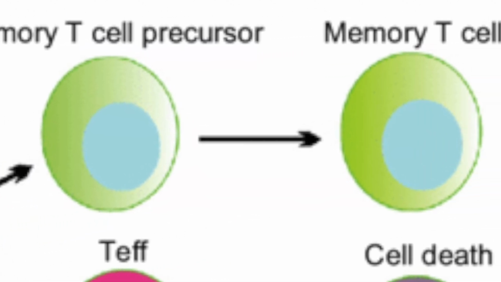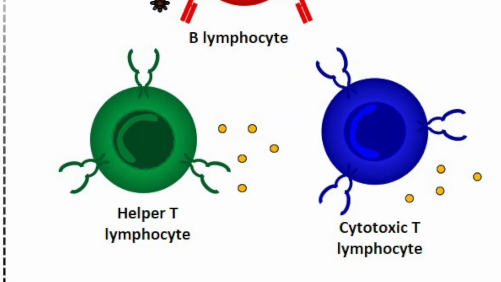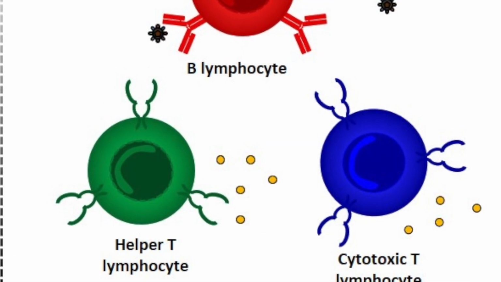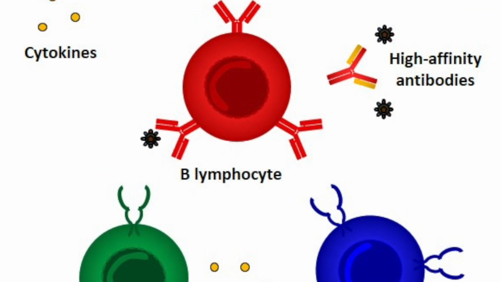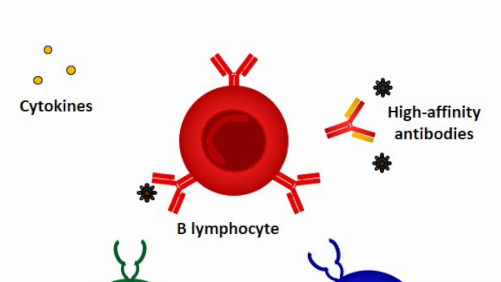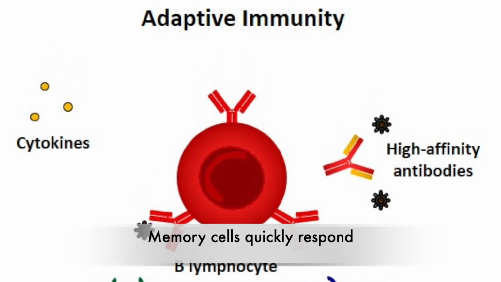If then the same kind of pathogen entered the body in the second infection, these memory cells were quickly able to identify it and make enough antibodies to kill the pathogen before it could have caused any great harm.